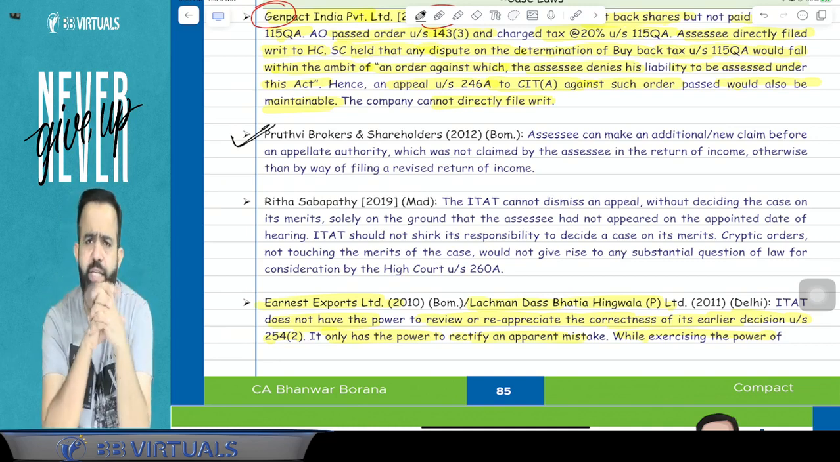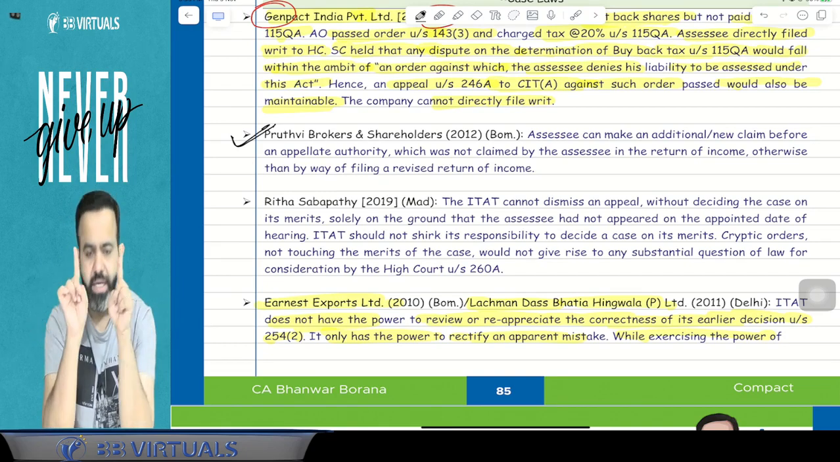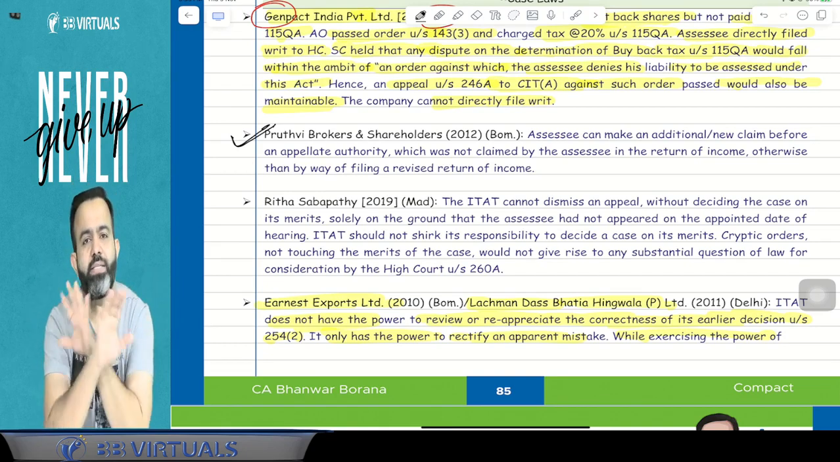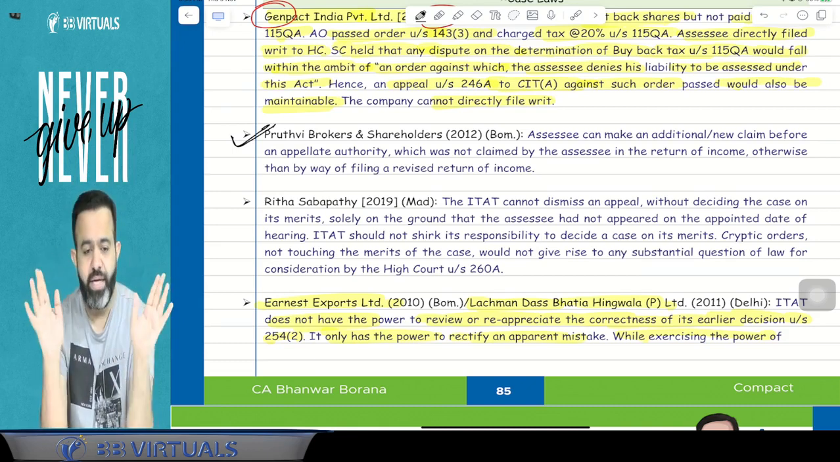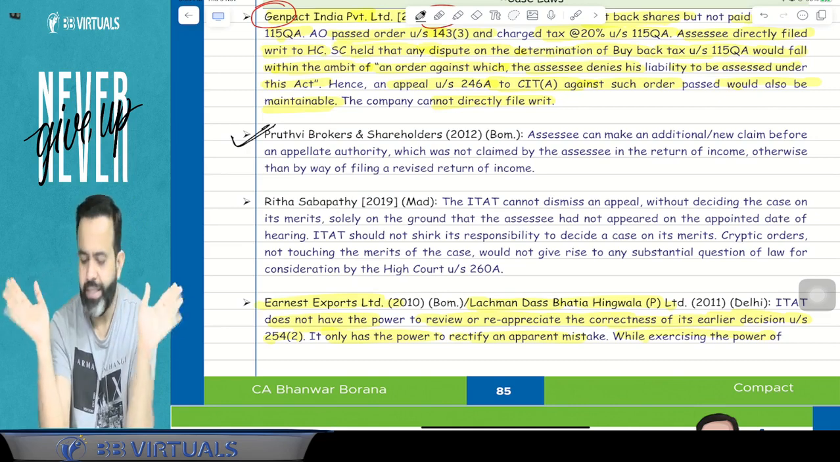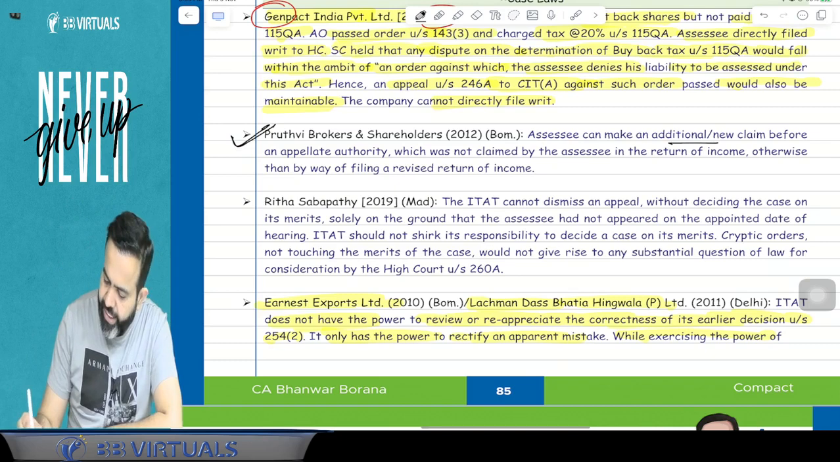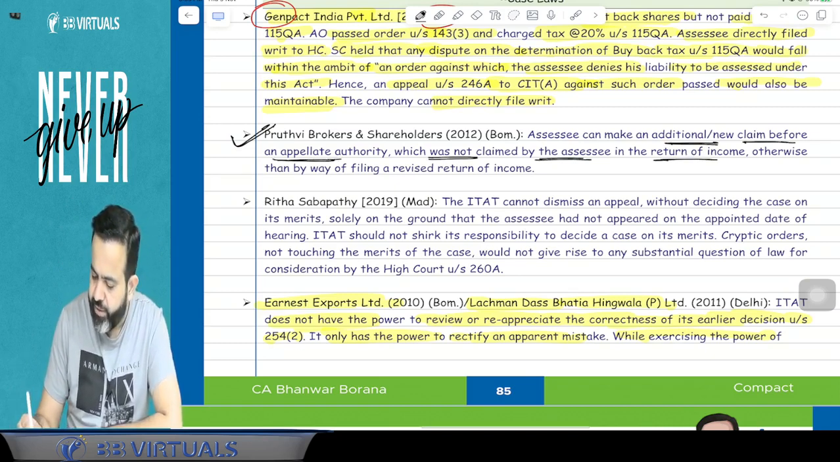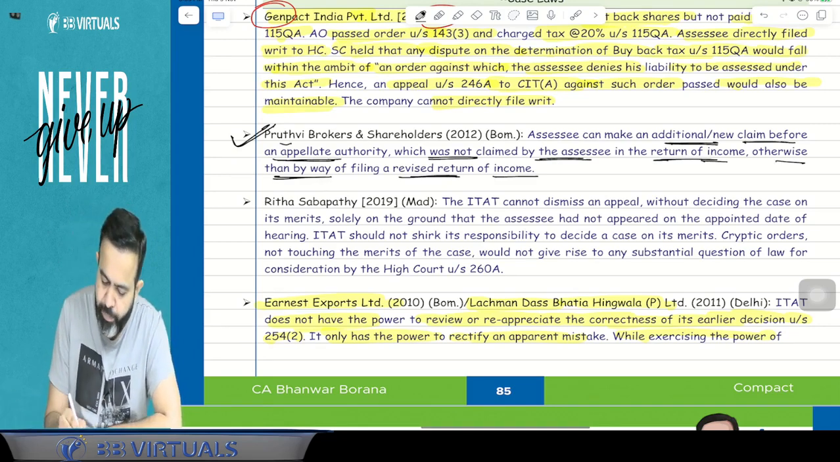Bombay High Court says that the appellate authority has the power. The assessing officer doesn't have the power. The assessing officer will not allow you any fresh claim except by filing the revised return. But the appellate authority has the power, and may allow you the fresh claim even without filing any revised return. So try to understand: the assessee can make an additional or new claim before the appellate authority which was not claimed in the return of income, otherwise than by way of filing a revised return. So here the appellate authority may allow.